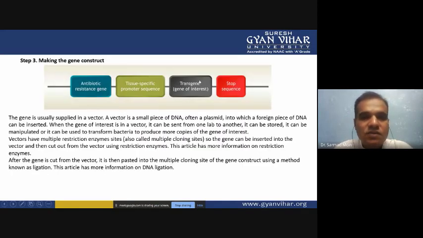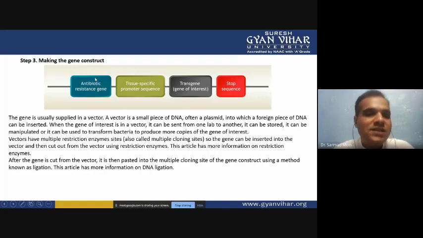You can see your gene of interest is there, and before the gene of interest you have to put the tissue specific promoter, and this tissue specific promoter makes the gene express in a particular tissue only. Otherwise, if the gene is present in other tissues, it will not express.